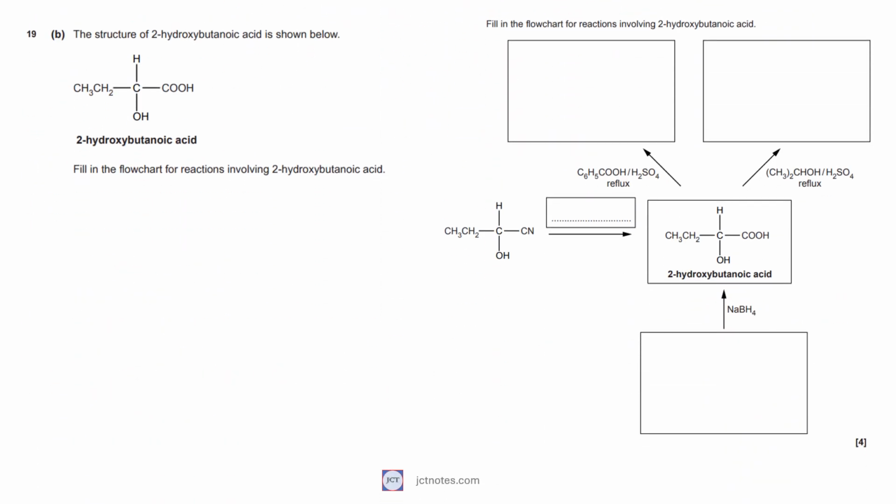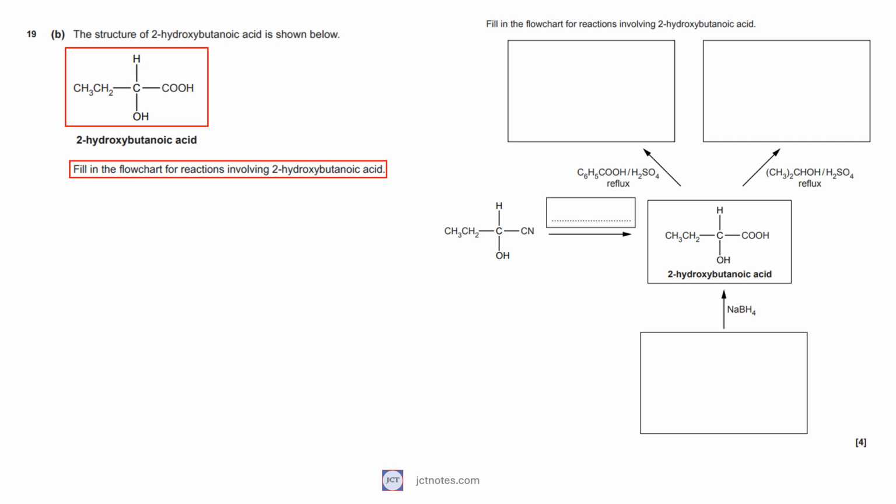In question 19, Part B, we are given the structure of 2-hydroxybutanoic acid and we are asked to fill the flowchart provided. Have a look, in the fixed comment below this video, to the link to the OCR reaction pathways that is very helpful for this type of questions.